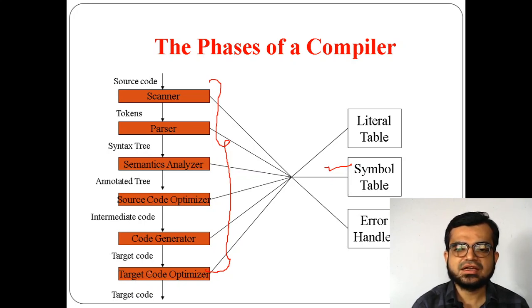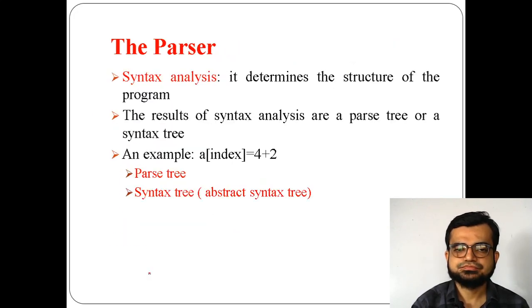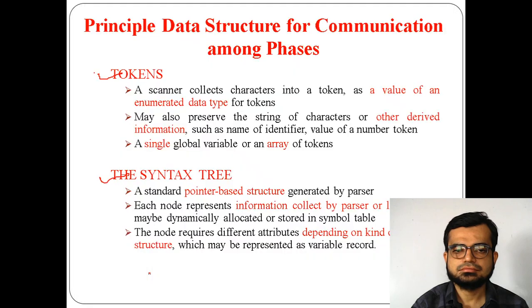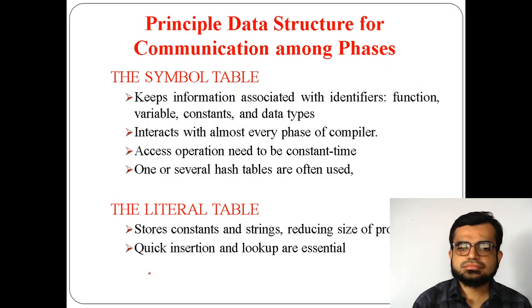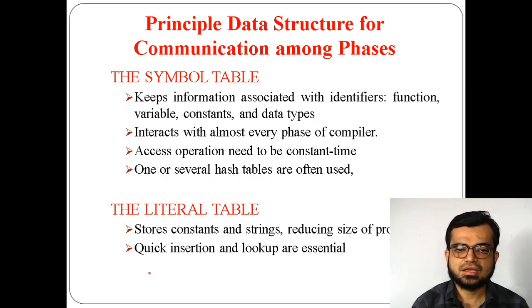And who is responsible for that hash mapping? Mapping is a procedure which maps the information from the symbol table to all of the phases of the compiler, or from the phases of the compiler to the symbol table. So the mechanism to communicate between the symbol table and all the phases of the compiler is through a hash table. It depends on what kind of information is being shared and what type of communication is happening. Based on that, it can have one hash table or more than one hash table. So this is regarding the symbol table.